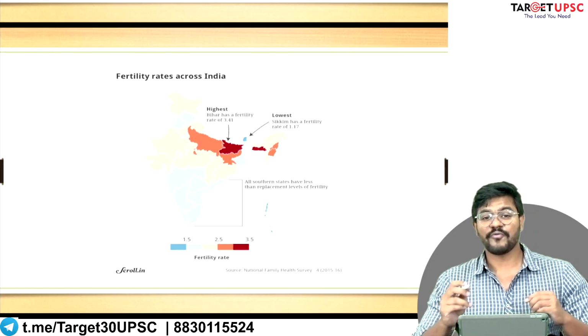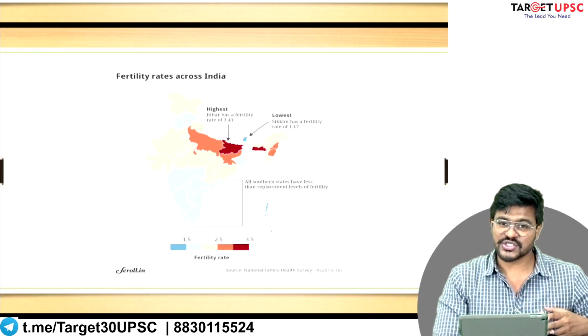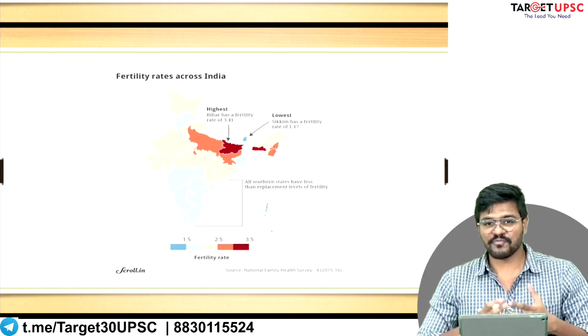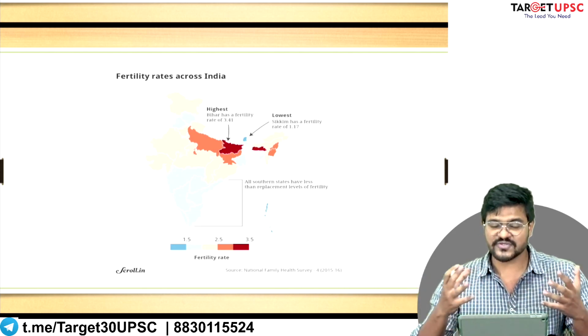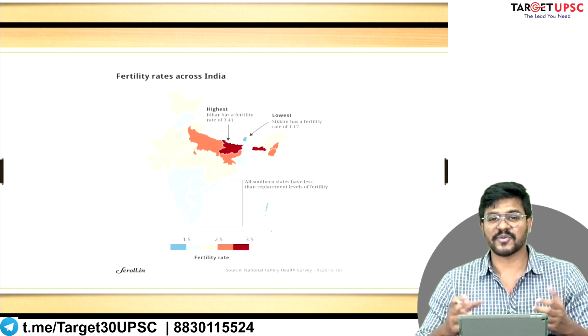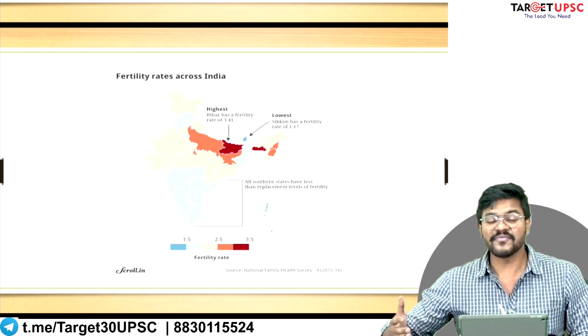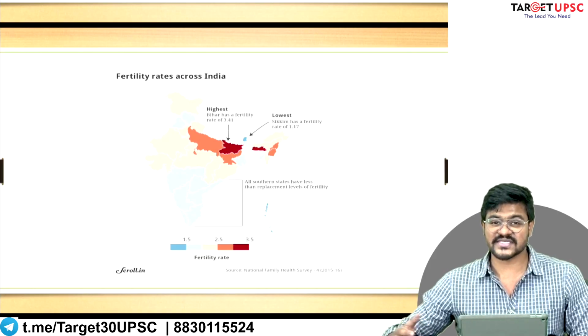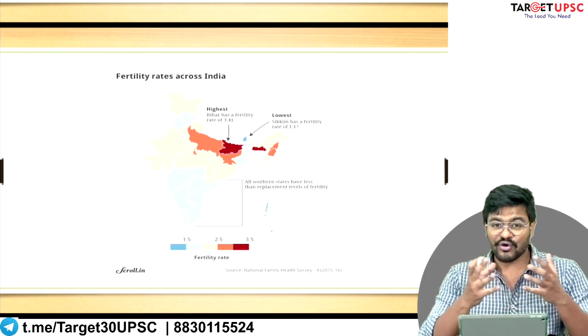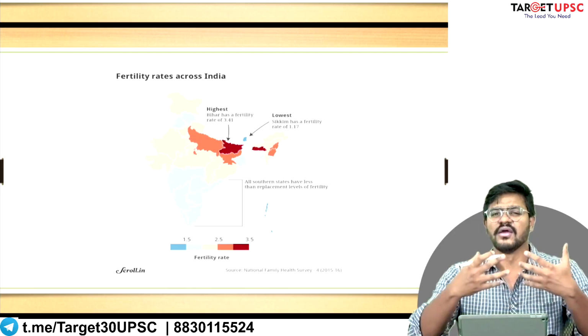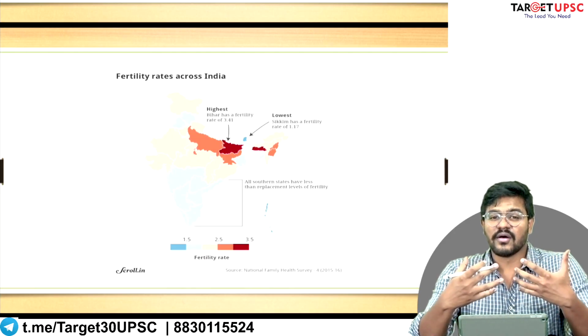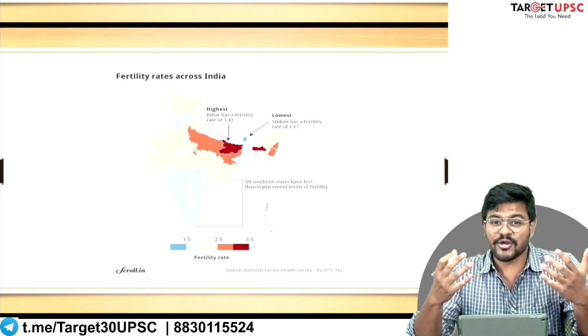Now, if we follow the traditional logic, since the population of Bihar and some Hindi speaking states is expanding, after every delimitation commission and every census, their political weightage will keep on increasing.